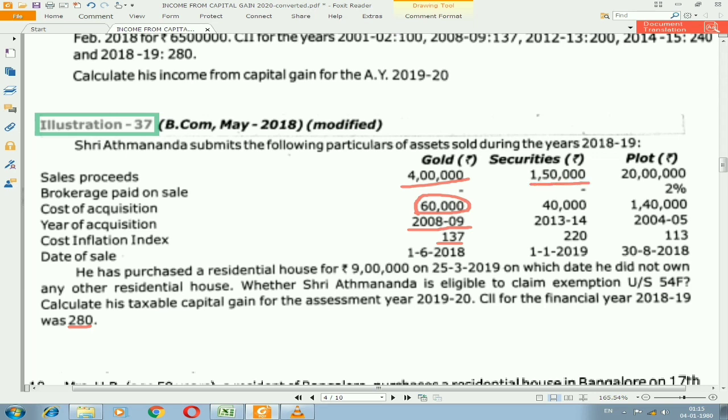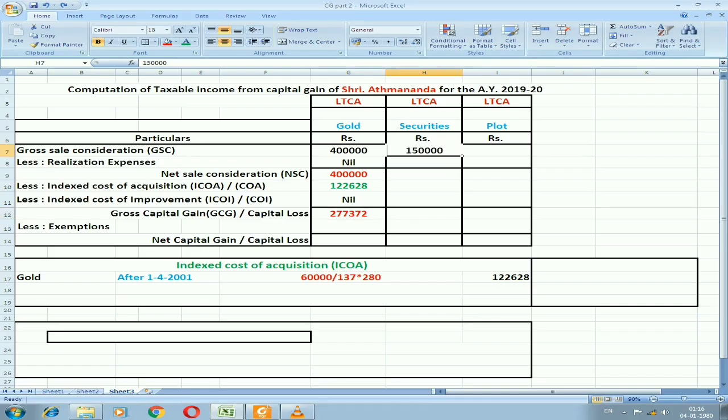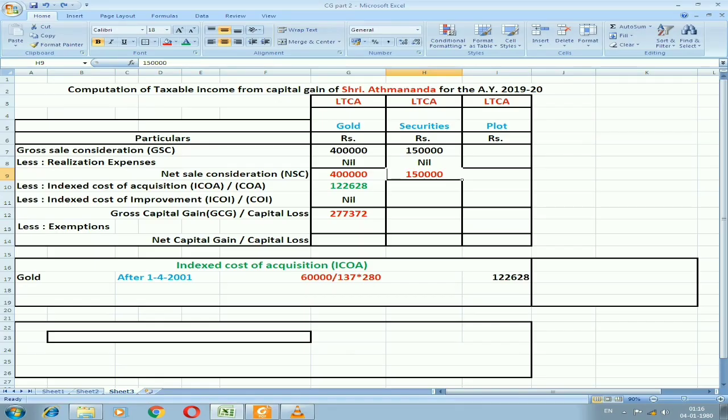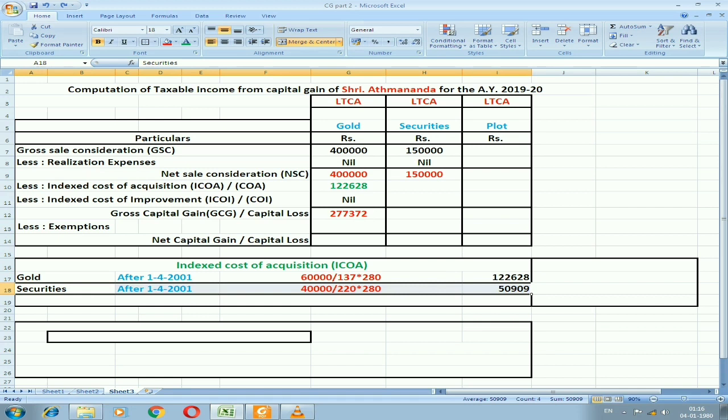Sales is 1,50,000. We don't have any expenditure on sales. It will be nil, and net sale consideration will be 1,50,000 only. Index cost of acquisition. As you can see, it is also purchased after 1/4/2001 because it is purchased in 2013-14. I need to take the original cost 40,000 divided by 220 into 280. 220 is the index number for 2013-14. You can see this in working note. I'll get 50,909 as index cost of acquisition.